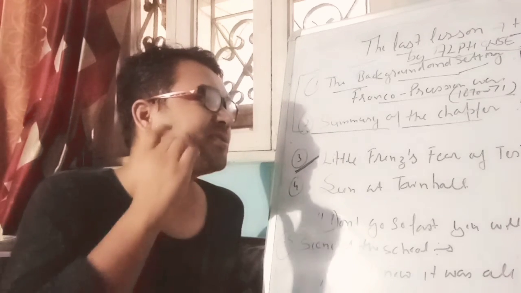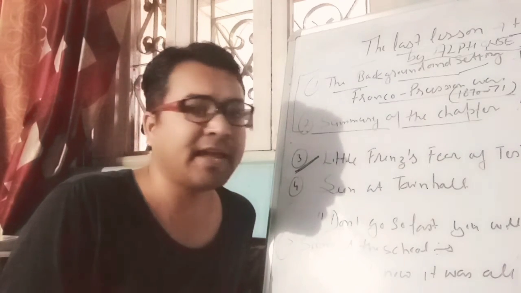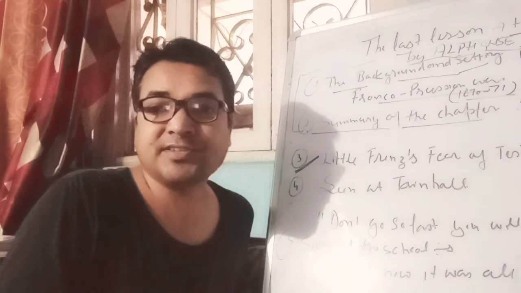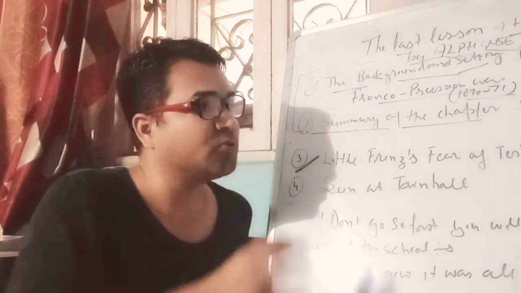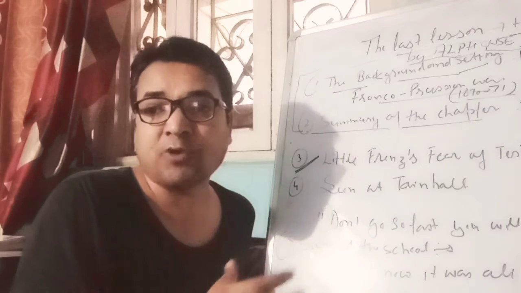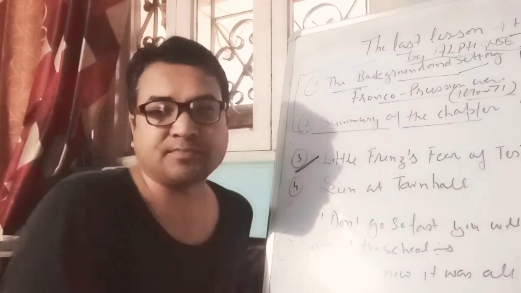So here we will discuss in this chapter how it impacted two persons' lives: one is Mr. Hamel and the villagers, and also the narrator whose name was Franz. How has it impacted Franz, and how did his attitude toward learning French change? We will discuss everything in this chapter, right?